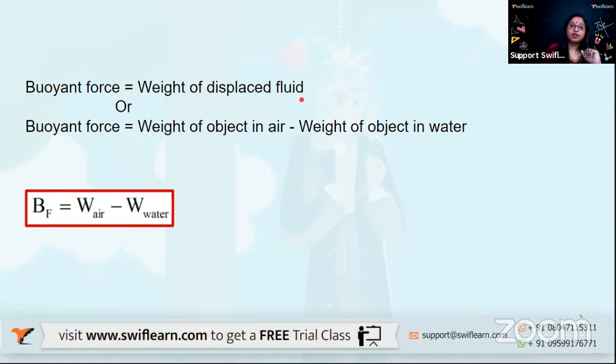Another way of calculating this is: buoyant force is equal to the weight of the object in air minus the weight of the object in water, right? So buoyant force, BF, we can also write it as FB, force buoyant, equals the weight of the object in air minus the weight of the object in water. Understand this, remember this formula.